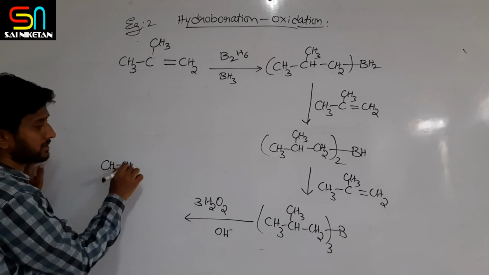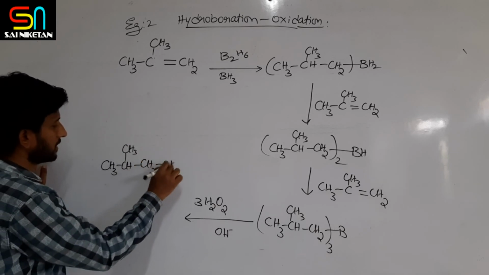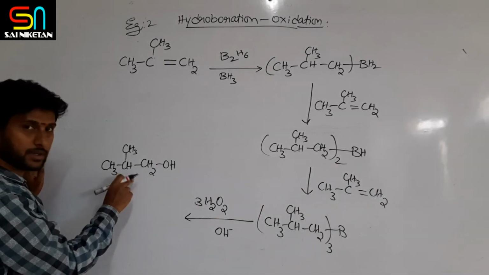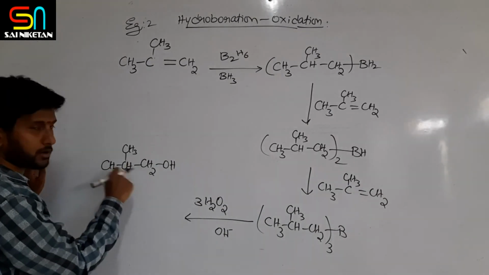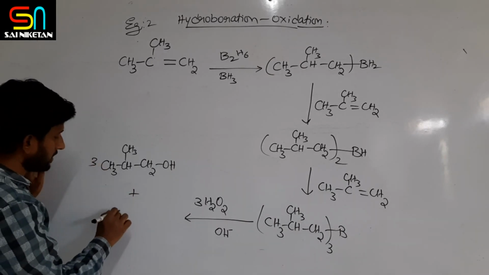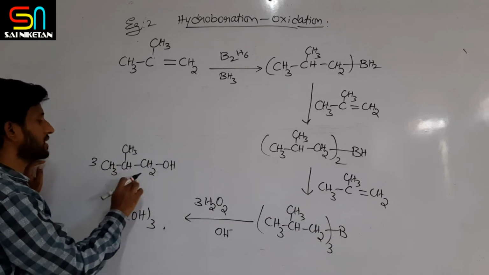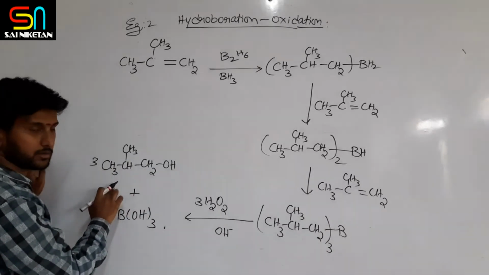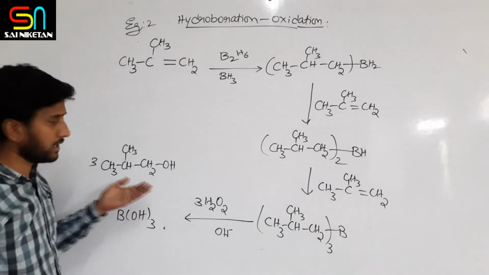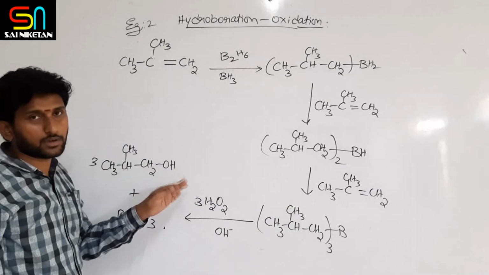(CH3)2CHCH2OH you will get. That is isobutyl alcohol, along with 3 moles of B(OH) taken thrice. So 2-methyl-1-propanol you will get. In this reaction you will get an excellent yield of the product, and it is taking place opposite to the Markovnikov addition.